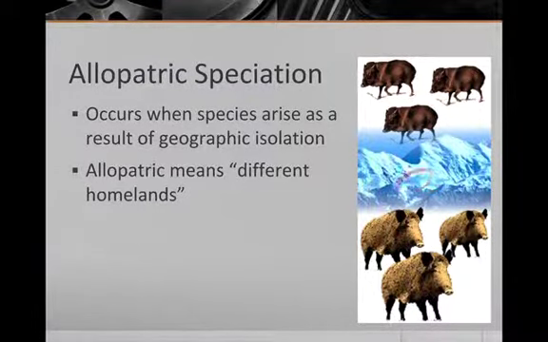Then all of a sudden a huge earthquake happens, and you get the Rocky Mountains or the Himalayan mountains in between them. Those guys will never see those guys again. Therefore, they both evolve based on their different environment to the point where they're no longer viable to mate together and have successful kids. Okay, that's allopatric speciation. Geographic isolation, very far away from each other. They're never going to cross paths.